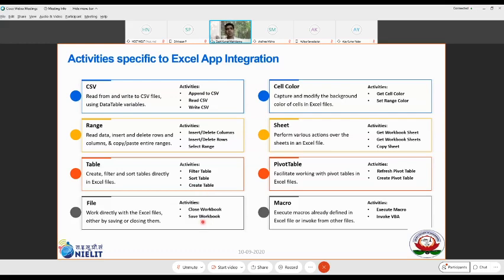Close and save workbook. Save workbook, as I told you, is optional. It was there in previous releases and is still there, but will probably be deprecated shortly. Save workbook is used when you want to save explicitly, whereas auto save only happens before you close it. So save workbook is needed when the automation process is taking too long, like half an hour; it is a good idea to save after some delay. So introduce a delay and also trigger the save workbook activity.